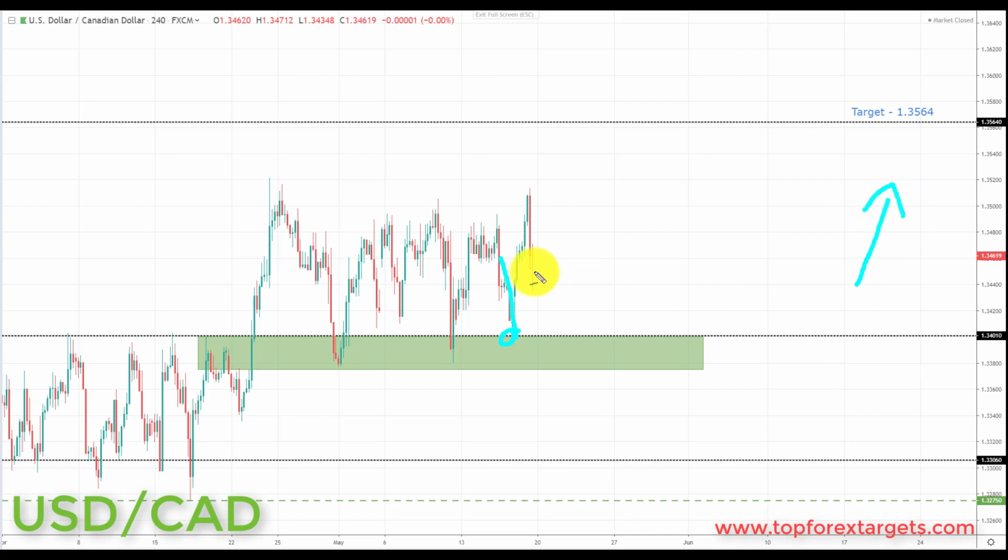Very simply put, going into this week, as we're looking for overall further advances to the upside in the dollar index, we may get a small correction in US dollar CAD first, potentially another test of the 1.3401 for anybody not already involved from last week. But either way, any correction in this area is going to be viewed as an opportunity to once again look for bullish formations and patterns. And we're going to be looking at initiating longs up towards the next key area of resistance to the upside and the target set at the 1.3564.